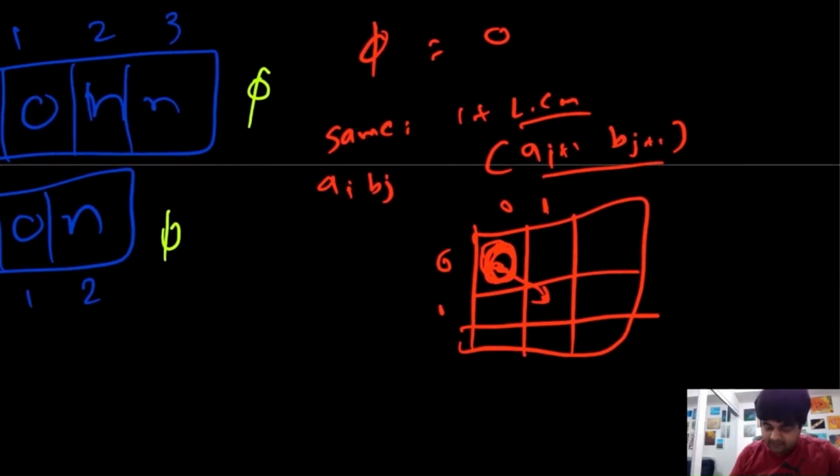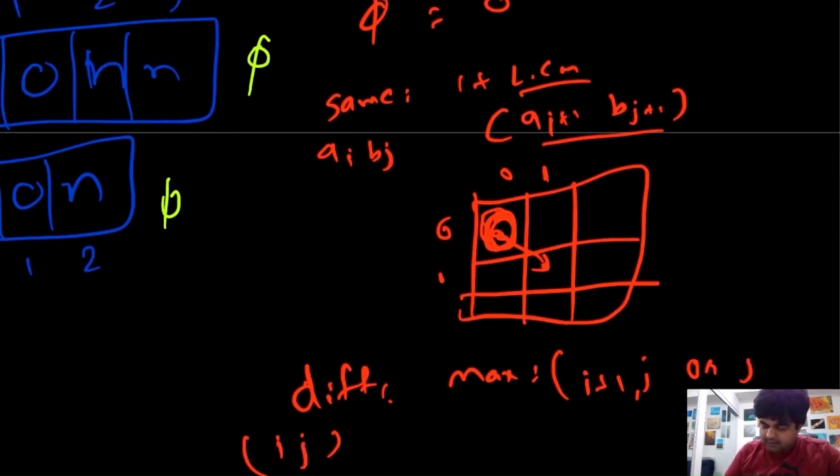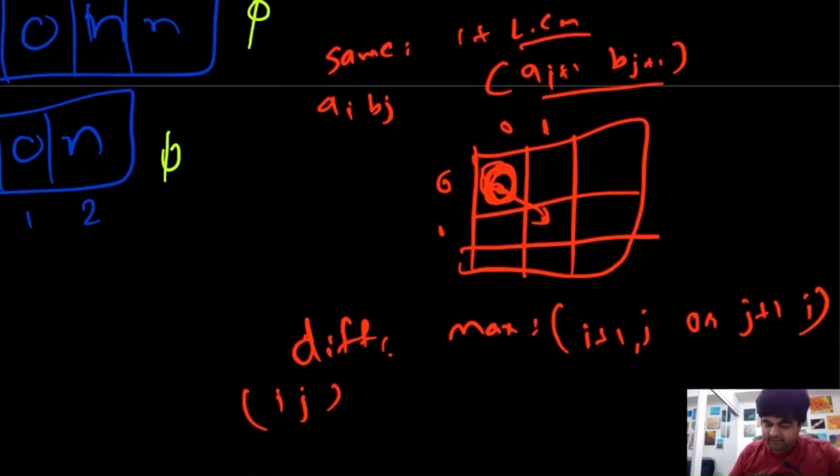And the second and the last option is that the values are different. If the values are different, we know that we need to find the maximum value for any i and j values that are different. We need to find the maximum value between i plus 1 and j, or j plus 1 and i. So amongst these two, and i and j are respective for a and b, so just keep in mind.